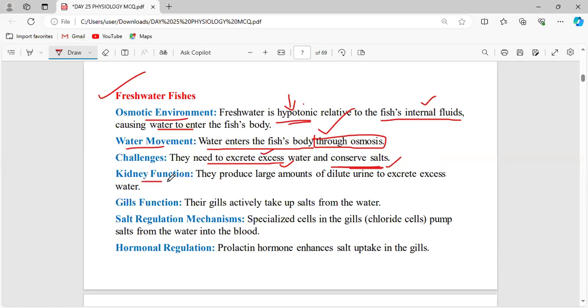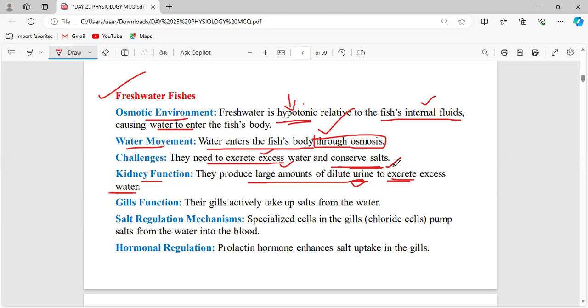Now, what is the function of the kidney in the case of freshwater fish? They produce a large amount of dilute urine. Dilute urine means the water is not reabsorbed that much. The urine contains lots and lots of water, so they produce a large amount of dilute urine to excrete the excess water, because in the body of the fish there is already a lot of water, so all this excess water has to be expelled.